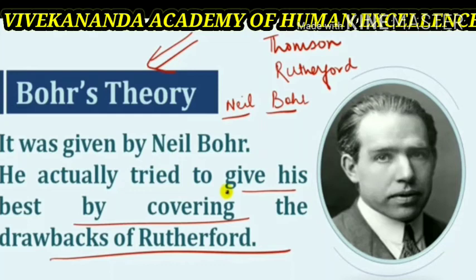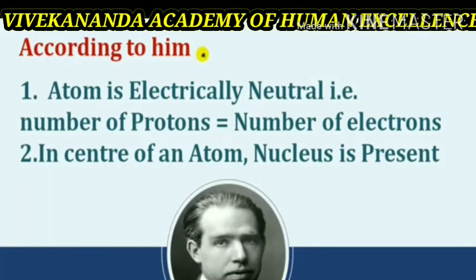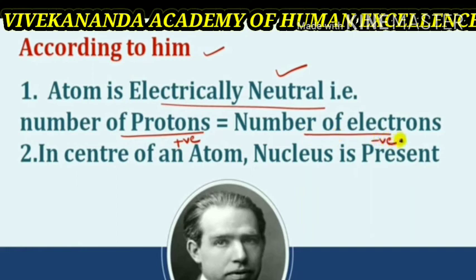In 1912, Niels Bohr put forward the model to explain the structure of an atom. The main postulates of the Niels Bohr theory are: the atom is electrically neutral, that is, the number of protons is equal to the number of electrons. Therefore, as positive and negative charges exactly balance, the atom is neutral.